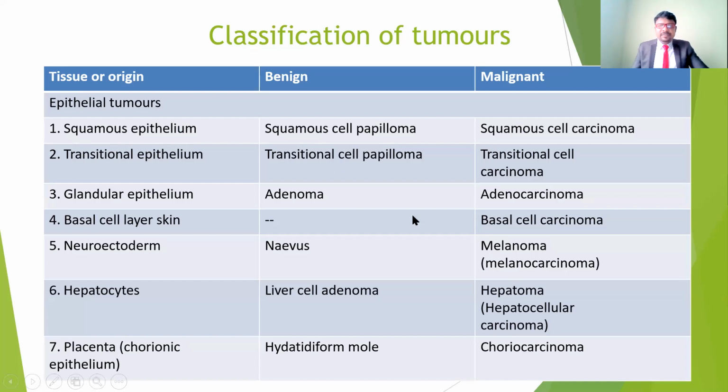Here, many other classifications can be seen. They depend upon the involvement of the cell, the tissue origin, and whether it is malignant or benign. For example, in the classification by tissue origin, what we call the benign tumor and what we call the malignant tumor. For example, squamous epithelium involvement. If a squamous epithelium is involved in a benign tumor, we call it squamous cell papilloma. If it is malignant, meaning it spreads to other parts of the body, it is called squamous cell carcinoma. The oma is there, but we add carcinoma for the malignant one.